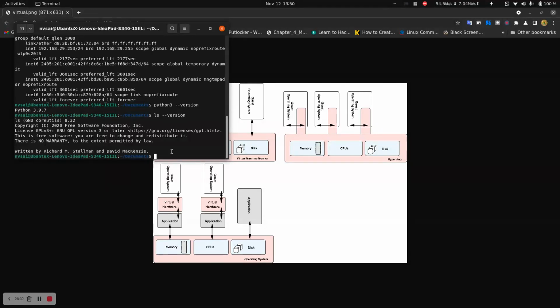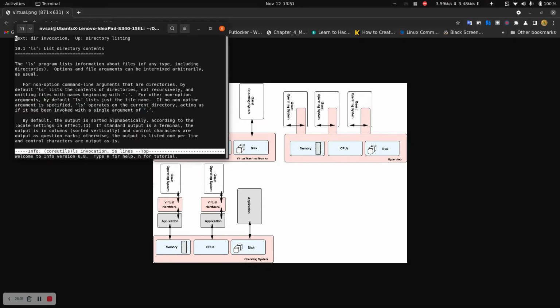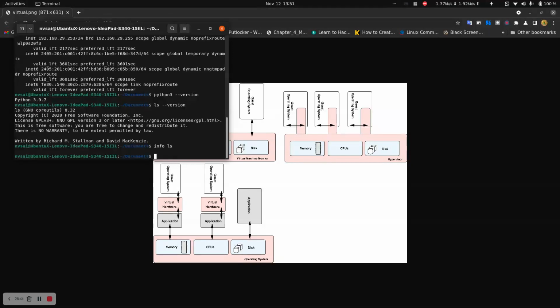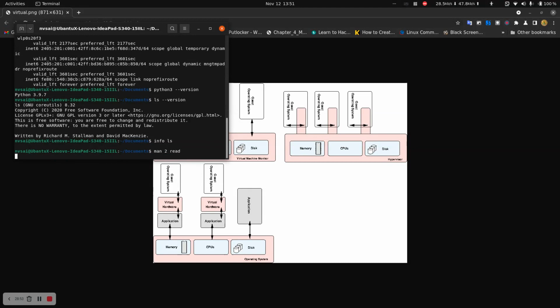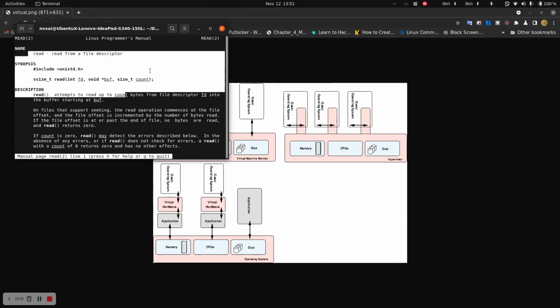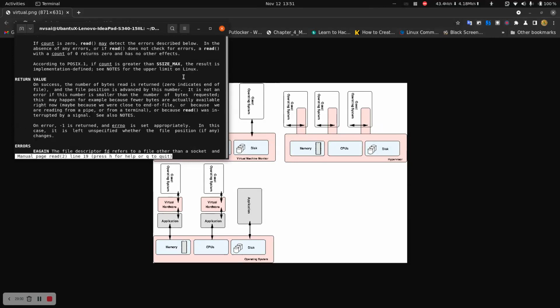So I want to know about these commands. Info ls. I can get the information about any command. This is my ls command information. I can press Control C. Or if I want to know about some programming command, I can type man 2 or 3, read. Man gives me the manual about the command. This is all about some basic commands.